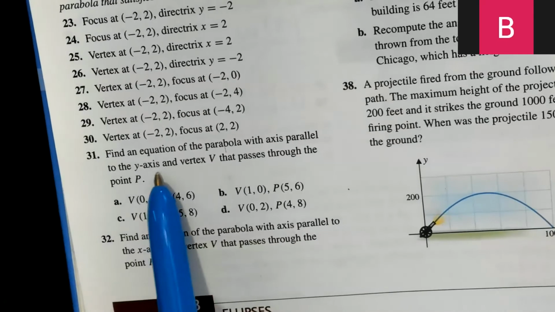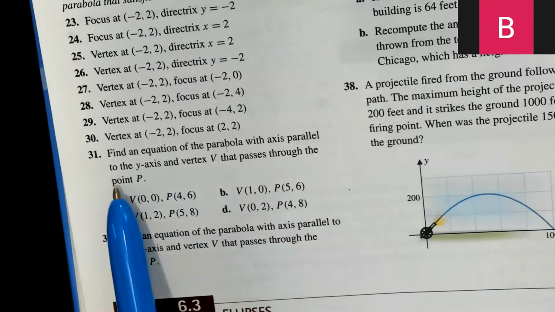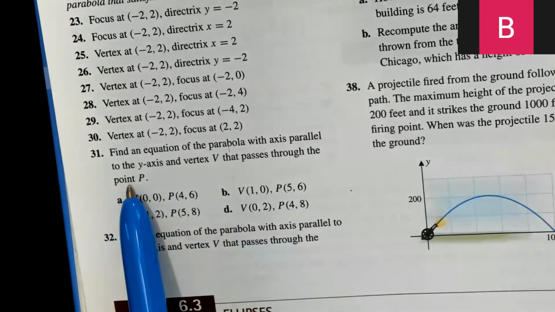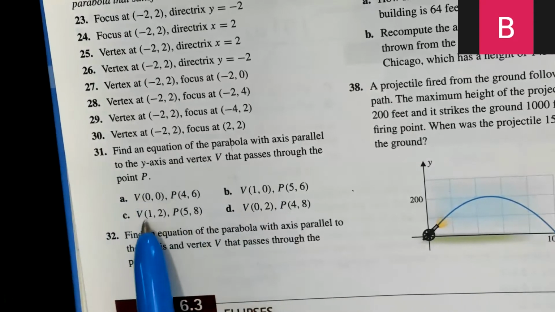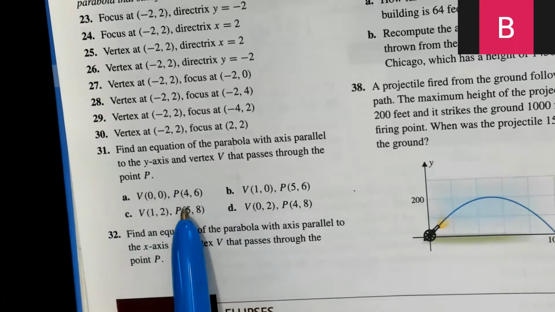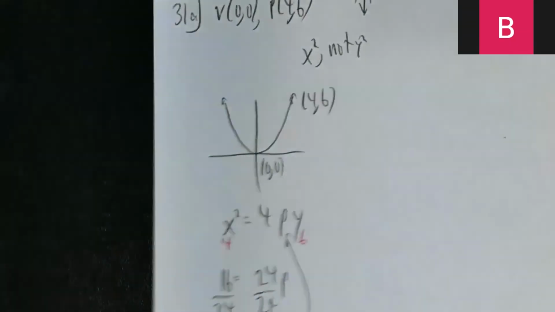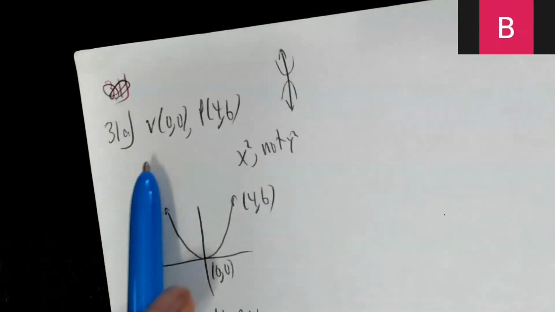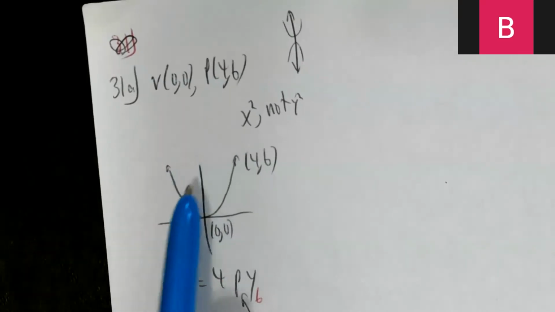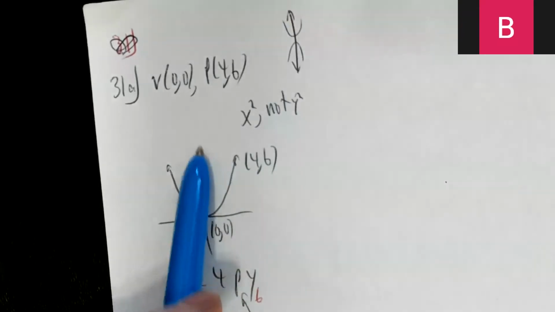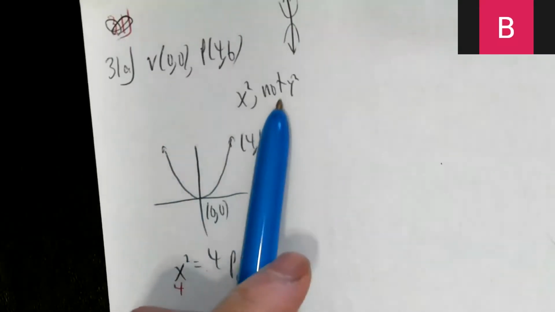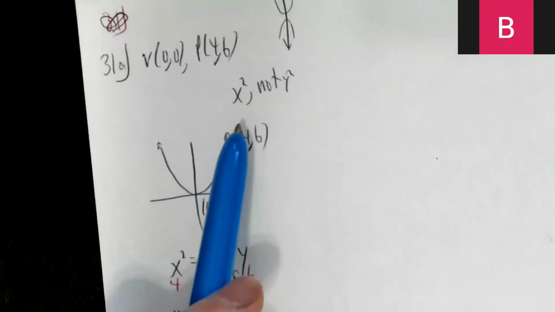A. Find the equation of a parabola with axis parallel to the y-axis, vertex at the origin, that passes through the point 4, 6. They said the axis was parallel to the y-axis, so I know it's going to be x squared, not y squared.